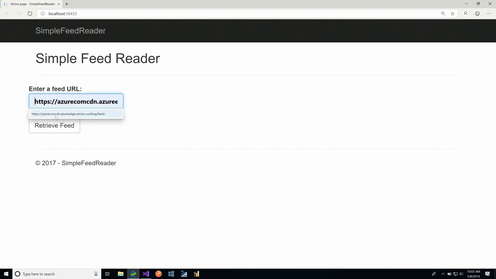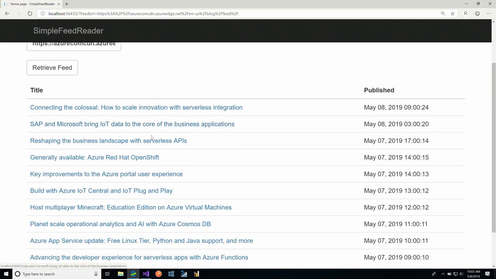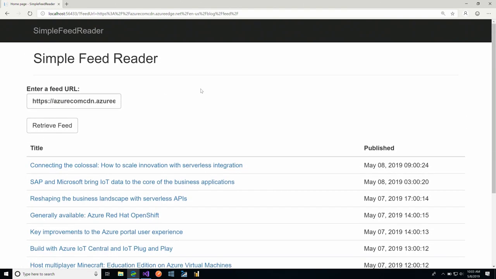I can give this an RSS feed, like the Azure blog news feed. And my app works. It lists me the latest blogs that were posted in the last 24 hours. So this is good. I have my application here. But right now, it's just running locally on my local IIS server, on my Windows 10 machine.